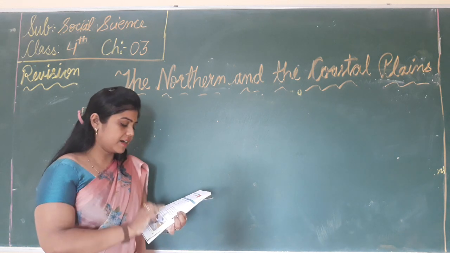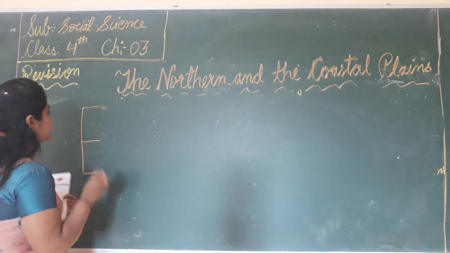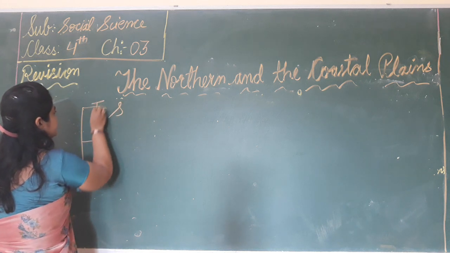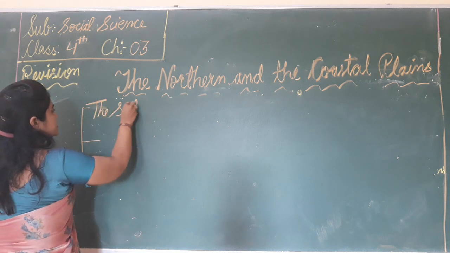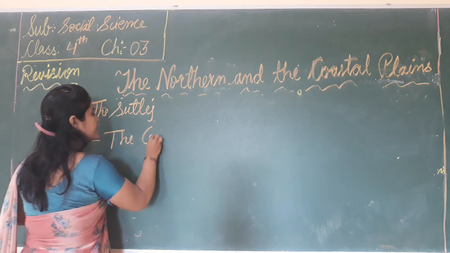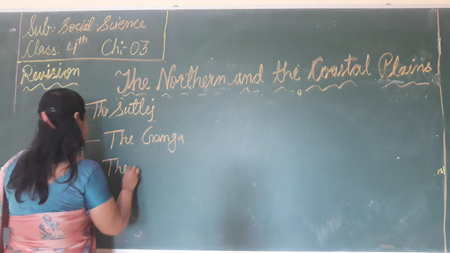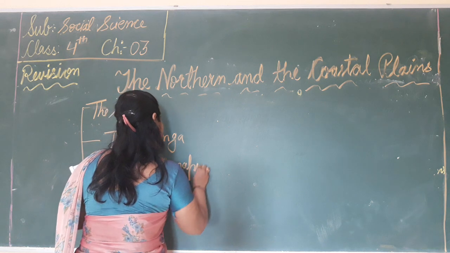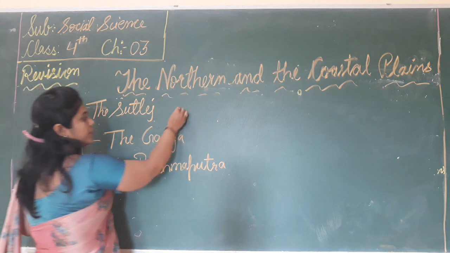These 3 rivers and their tributaries have formed these northern plains.